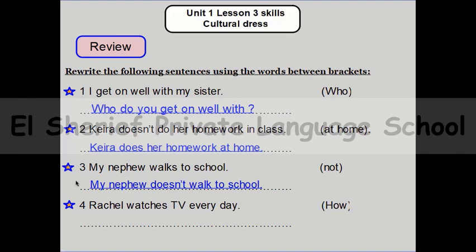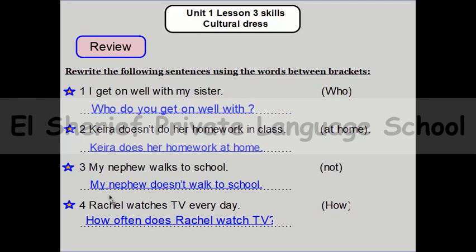Number 4, Rachel watches TV every day. How can you use the word how? So here we will ask about the word every day. So we will talk about this, how often. Yes, great. How often does Rachel watch TV?